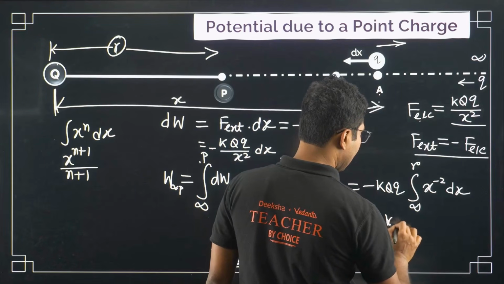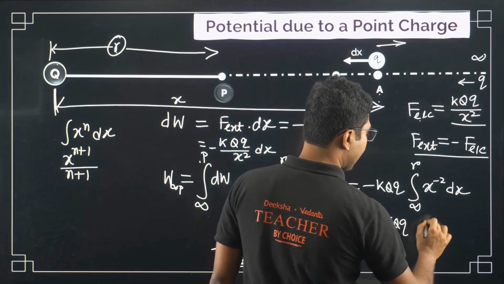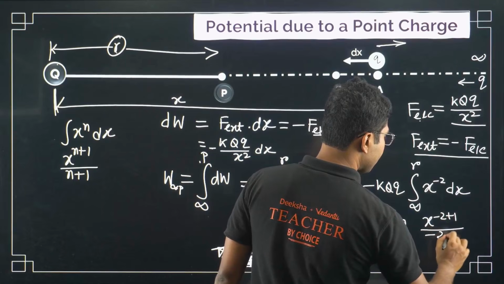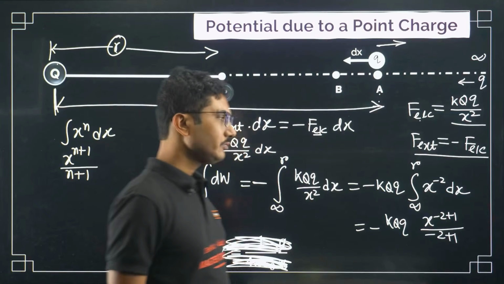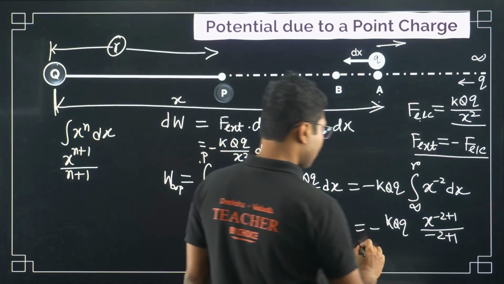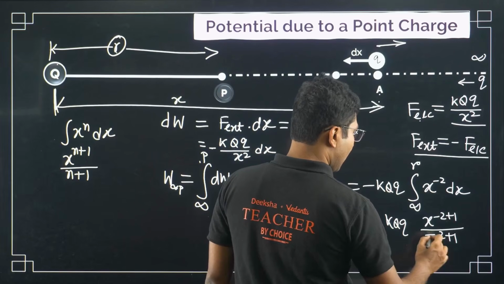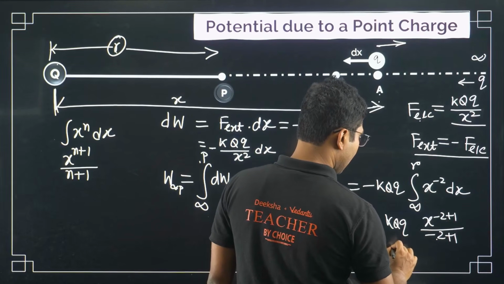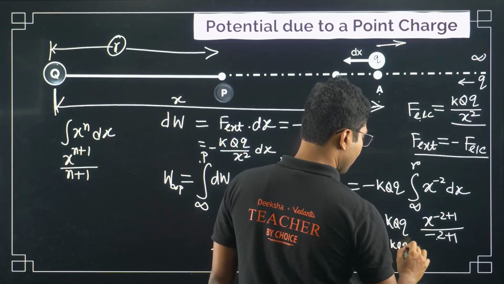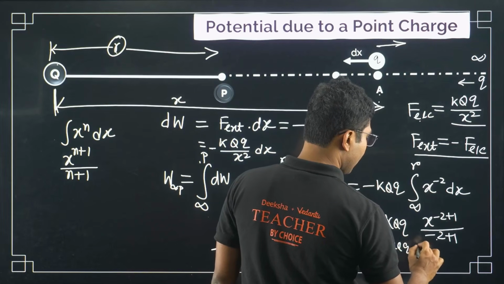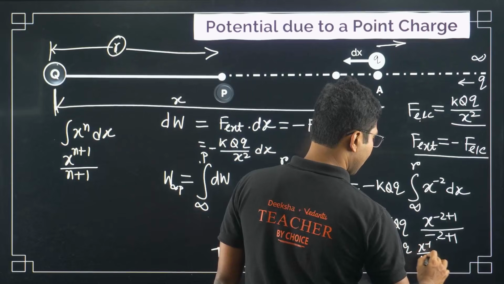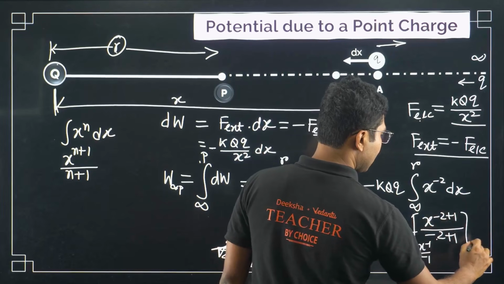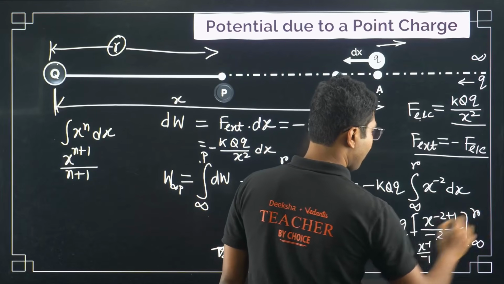Minus k q x to the power of minus 2 plus 1 divided by minus 2 plus 1. So it becomes minus k q x to the power of minus 1 by minus 1. Now there was a limit also, if you forgot, infinity to r.